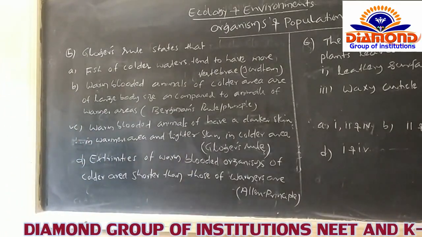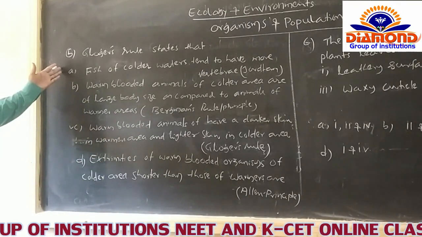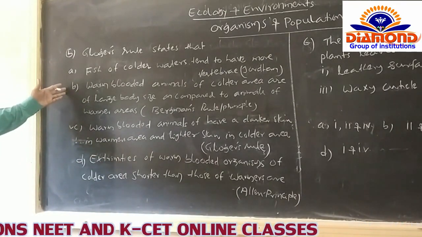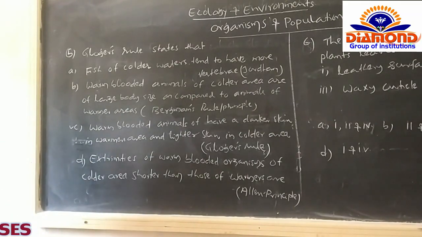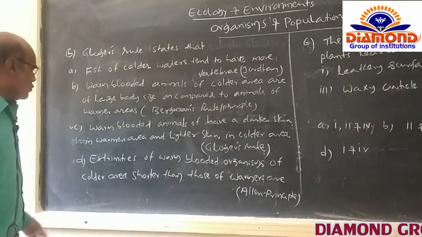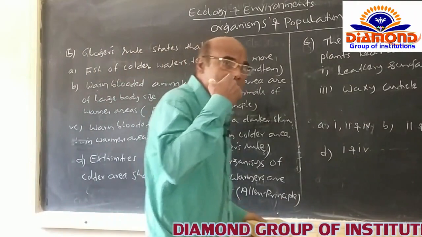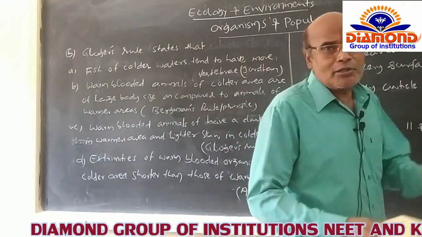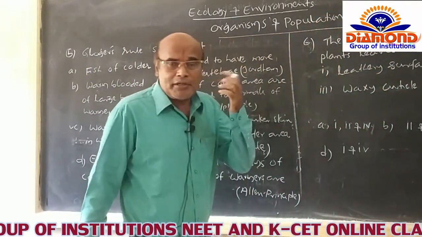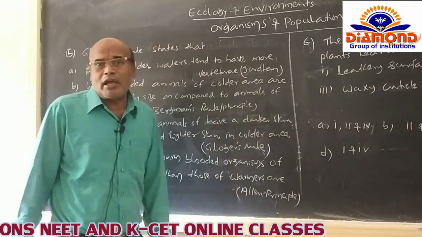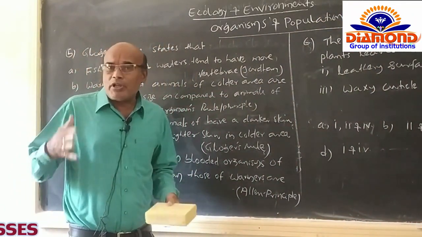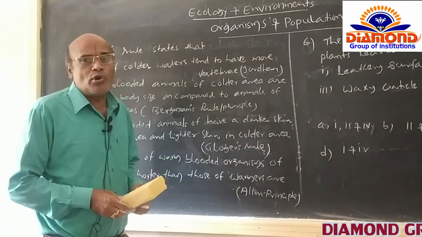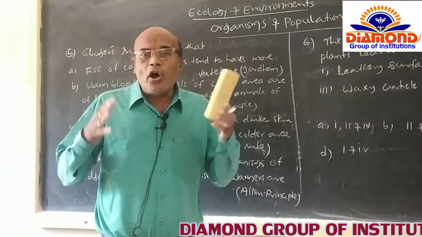Then option A is completed, B is completed, and D is also completed. In case of option C, warm-blooded animals have darker skin. Warm-blooded organisms living in the warmer region naturally receive more light intensity. With more intensity, the production of melanocytes is more, which leads to dark skin.